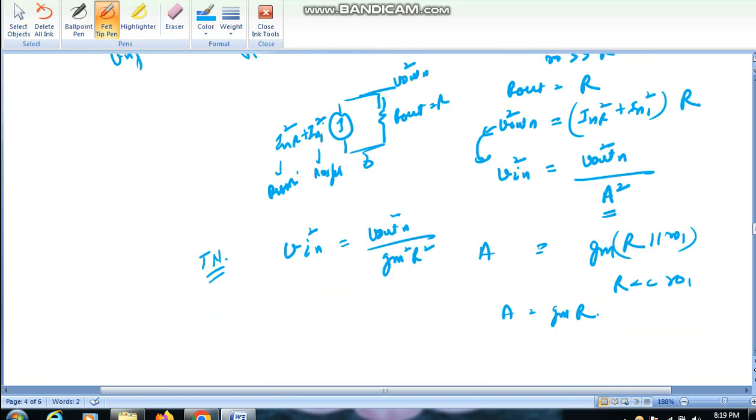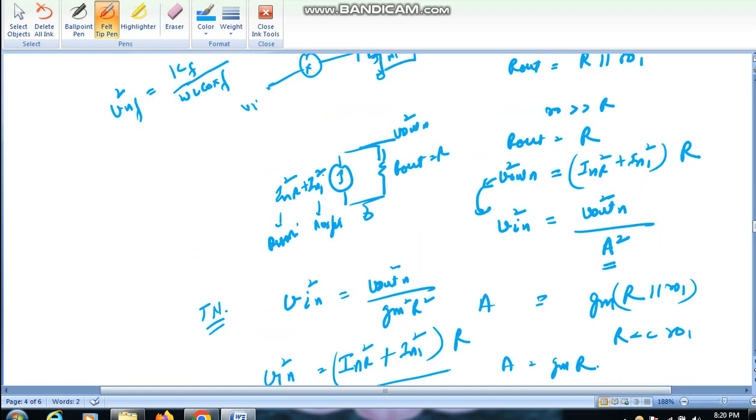Okay, now VIN, this is thermal noise, given by V out n square divided by gm square R square. So here VIN square equals INR square plus IN1 square into R, divided by, okay, here we are taking current noise squared, so resistance will also come in square.